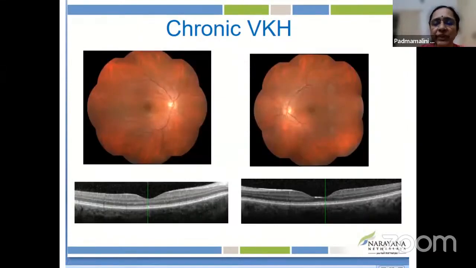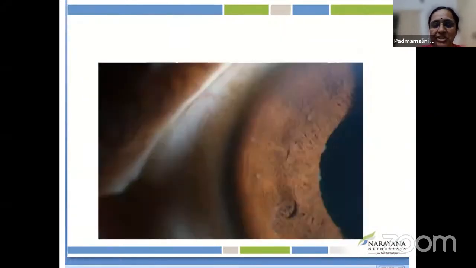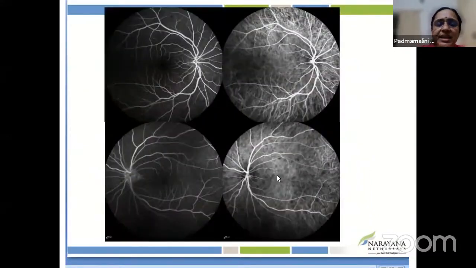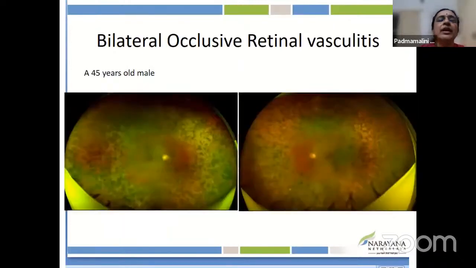Here is a case of chronic VKH. During the review, visual acuity is 6/6. The patient has vitritis. The fundus looks near normal. The OCT is also normal. Do we watch, or do we consider this a mild inflammation? On slit-lamp biomicroscopic examination, we could see the recurrence of anterior uveitis. ICG shows multiple hypofluorescent dark dots suggestive of choroidal granuloma. We have to treat this condition as a recurrence of panuveitis with systemic medications, rather than considering it as mild uveitis.